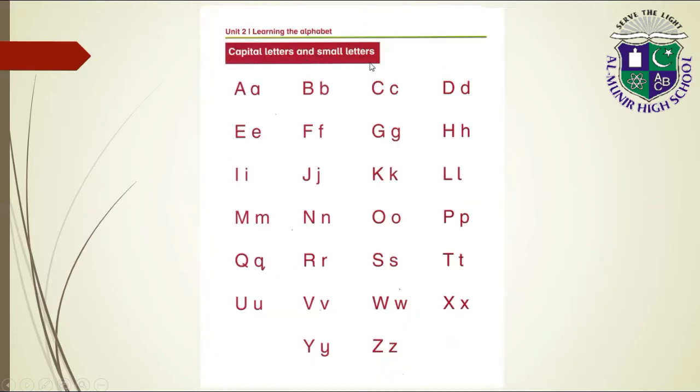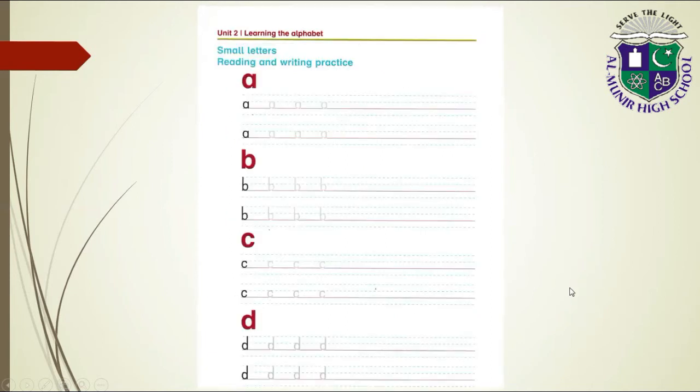Capital letters and small letters. A, B, C, D, E, F, G, H, I, J, K, L, M, N, O, P, Q, R, S, T, U, V, W, X, Y, Z. These are the small letters.